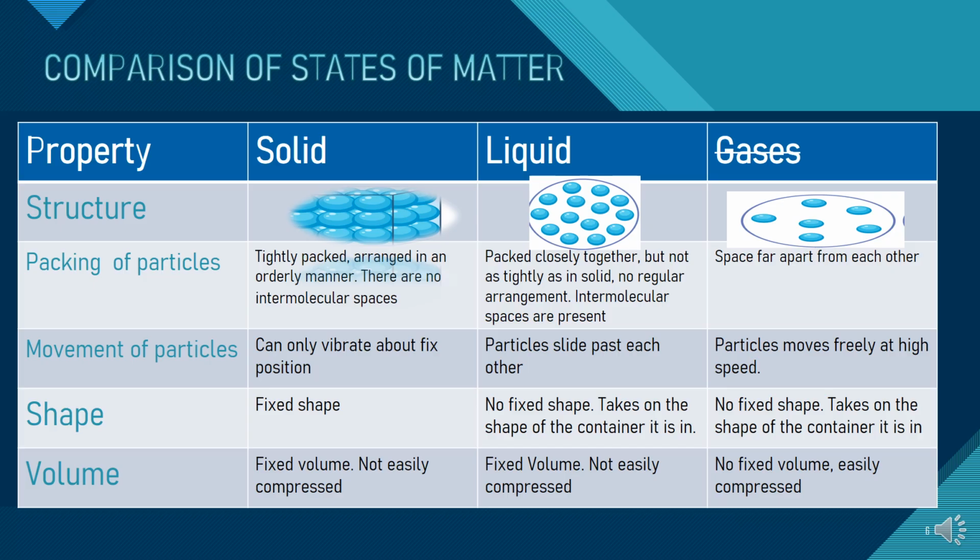But when you increase the distance, the force of attraction will decrease. Likewise, in the case of liquid, the particles are a bit farther apart compared to solid, so the intermolecular force of attraction between the liquid particles is less than in the solid.